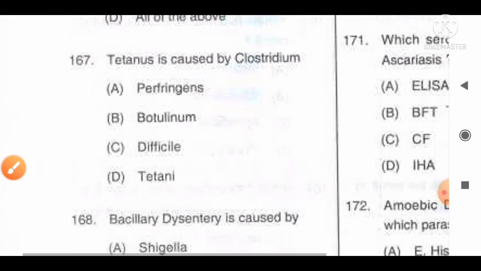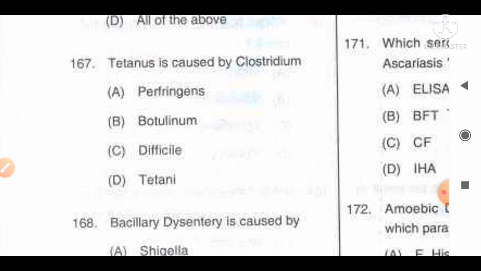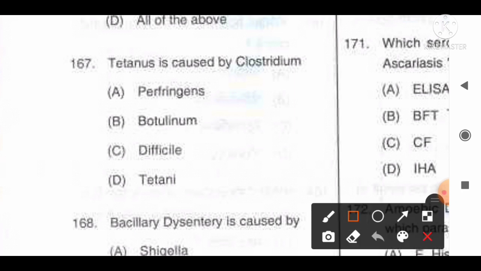Move to the next question, number 167. Tetanus is caused by Clostridium. Option A, perfringens, B, botulinum, C, difficile, D, tetani. The correct answer is that it is generally caused by Clostridium tetani. So option D, tetani, will be the correct answer for this question.